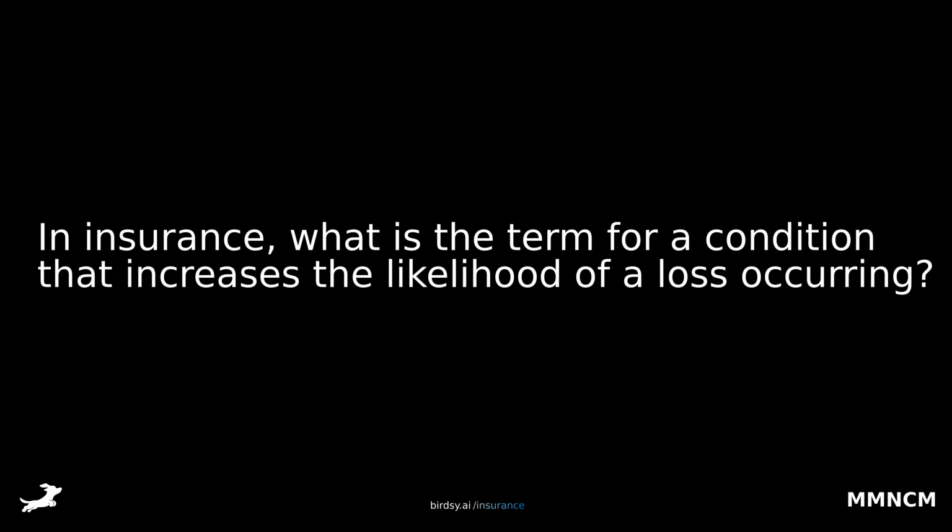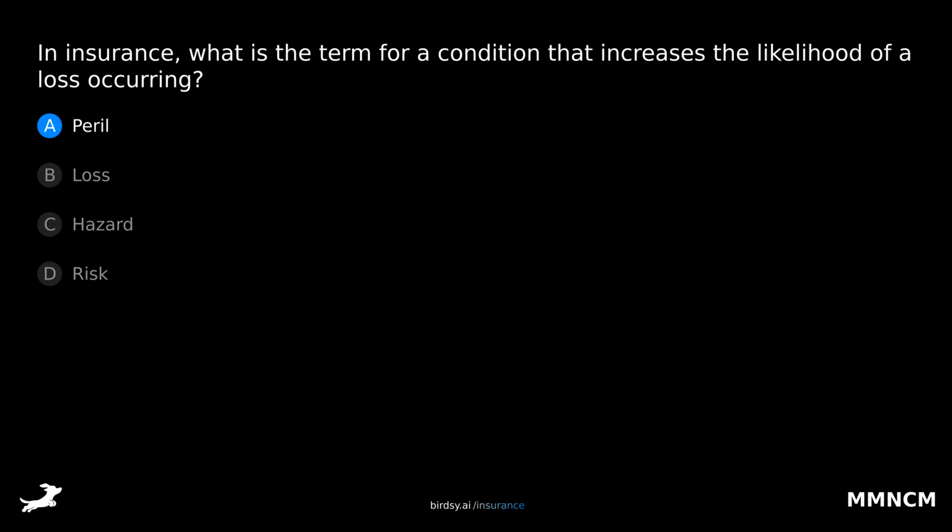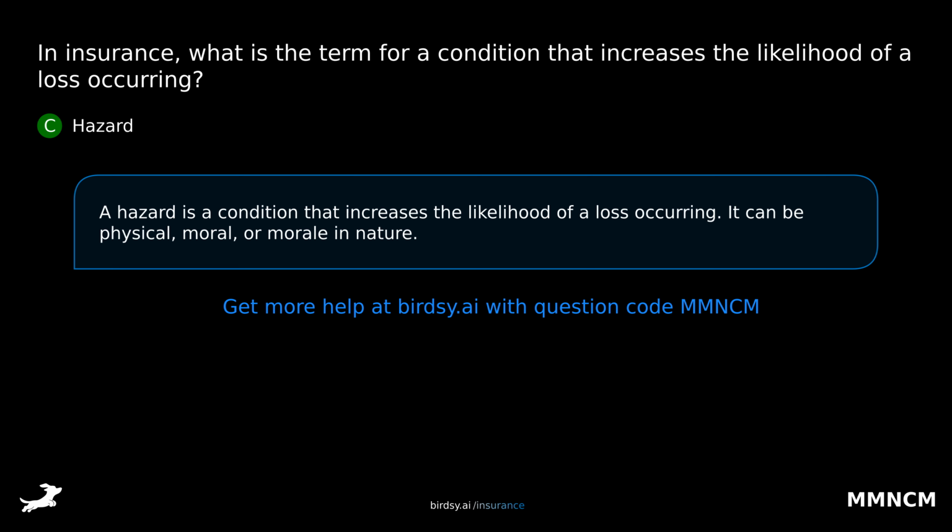In insurance, what is the term for a condition that increases the likelihood of a loss occurring? Is it A, peril? B, loss? C, hazard? Or D, risk? The answer is C, hazard. A hazard is a condition that increases the likelihood of a loss occurring. It can be physical, moral, or morale in nature.